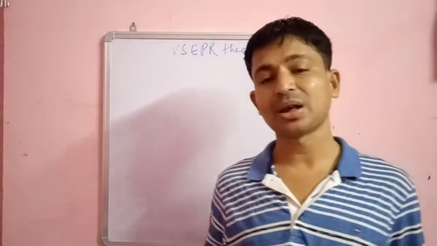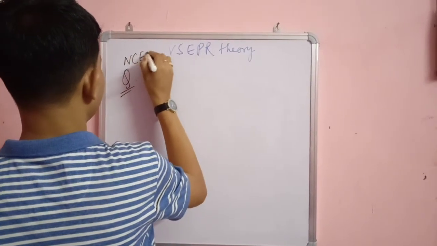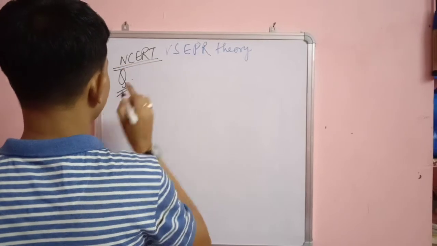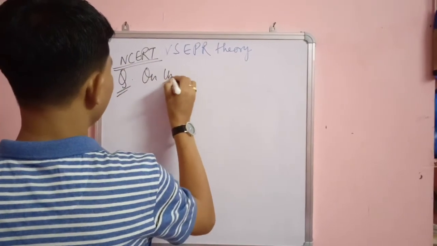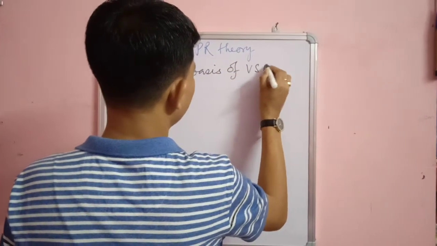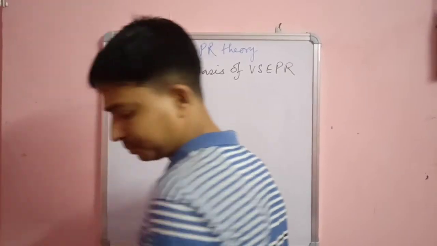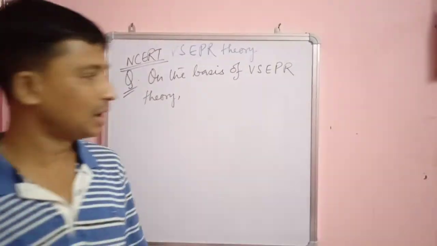Now I specially want to give one formula, because you will not be asked what is this and what is that. You will be asked questions like this in a board exam. This is an NCERT question, and it always comes. On the basis of valence shell electron pair repulsion theory, predict the shapes of the following molecules and ions.